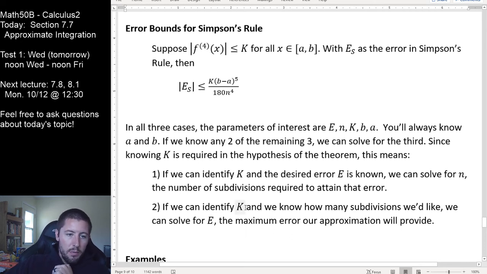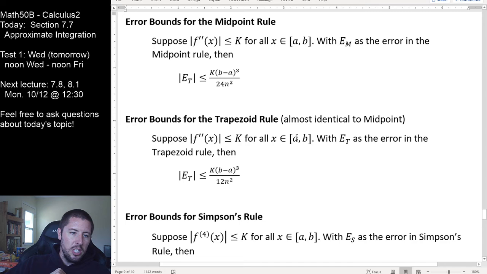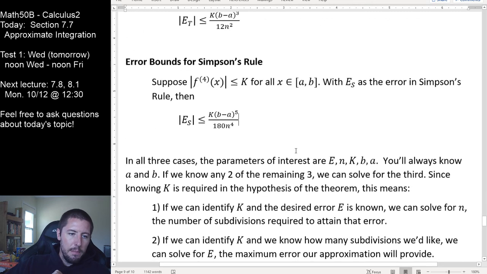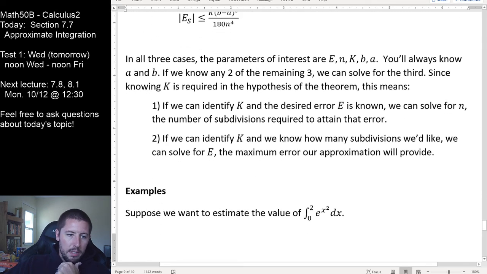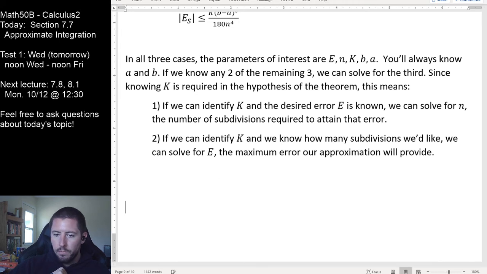The other thing we could do is, if we can identify k, and if we know how many subdivisions we're going to do, we can get a guaranteed bound on the maximum amount of error that our approximation will have. So basically we're saying a and b are given, k we have to work to find, and you can either know the error that you want and solve for the number of subintervals, or know the number of subintervals you want and solve for the amount of error you're going to get. Those are the two ways to use these formulas here. All three of them are generally structured and have the same hypotheses. So let's just do one example of each of these problems here, and we will call it a day.